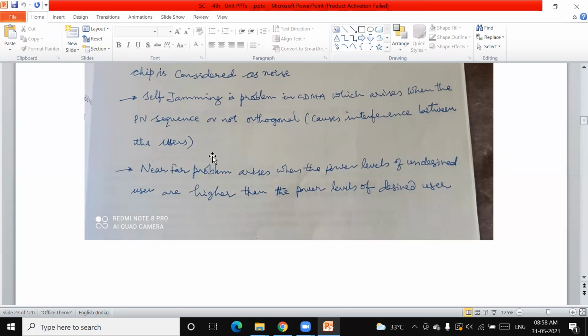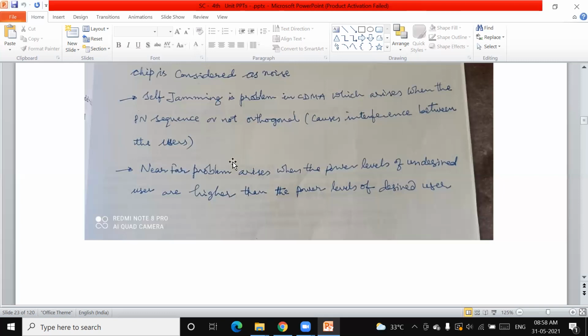Here is user one, and here, at a far distance, is user two. But you intend to transmit the signal to user two, while user one is nearer to the base station.